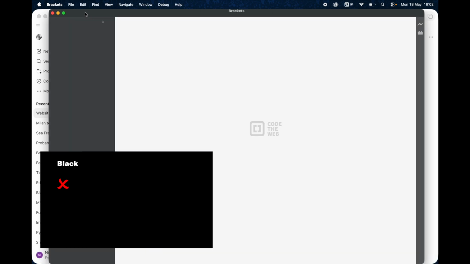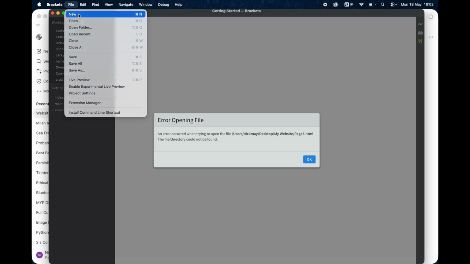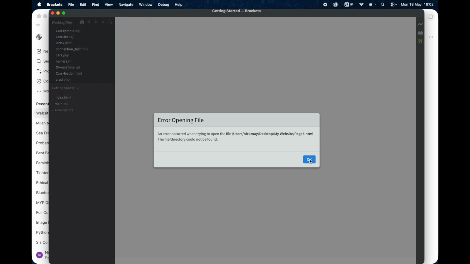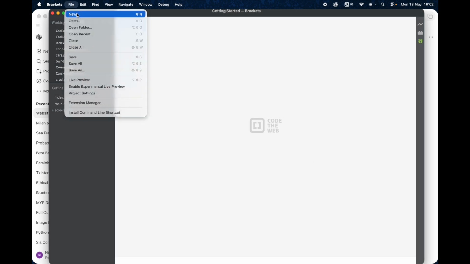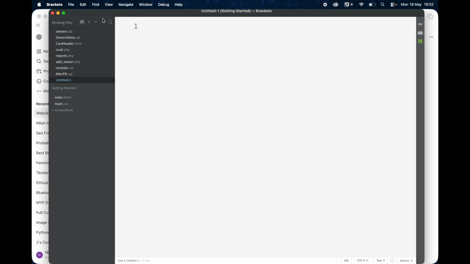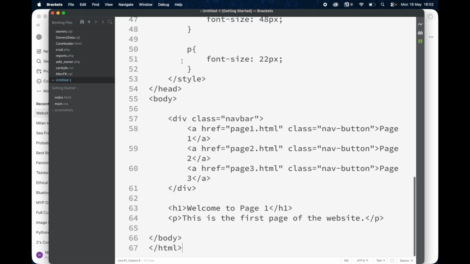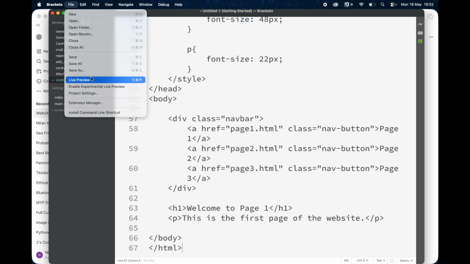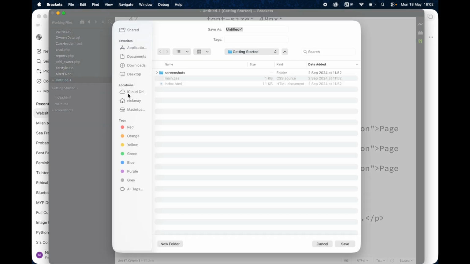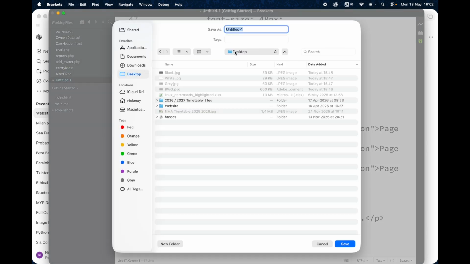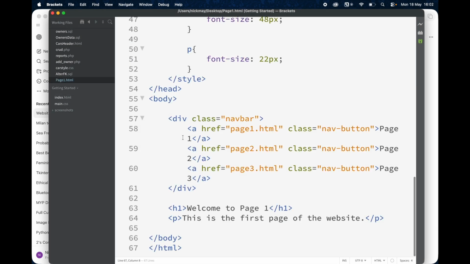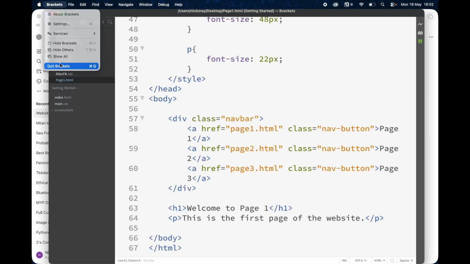So I'm just going to open this so that you can see what ChatGPT has produced. I'm just going to go new file, paste the ChatGPT stuff in there and go file, save as, and I'm just going to save it to the desktop, and I'm going to call it page 1.html. And I hit save. And bang, fantastic, I've got my first web page.